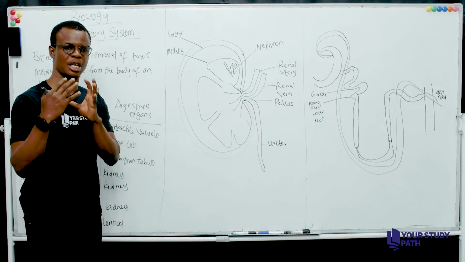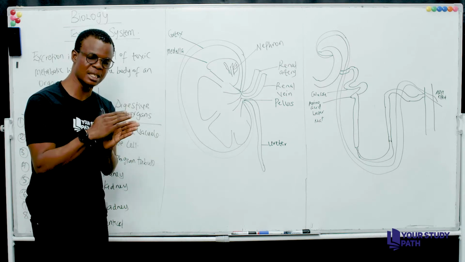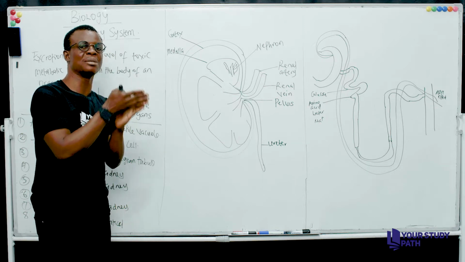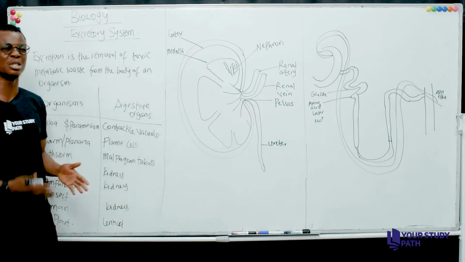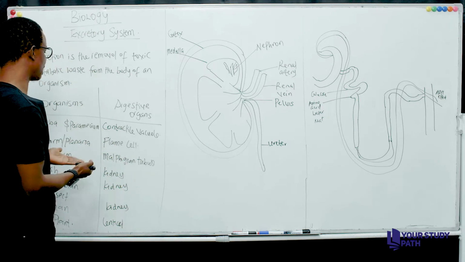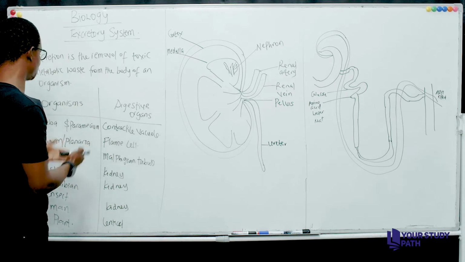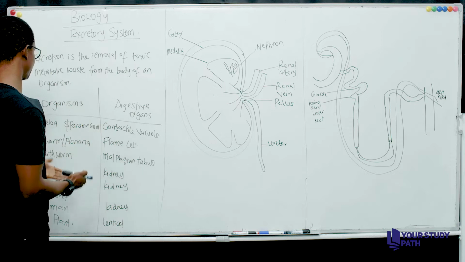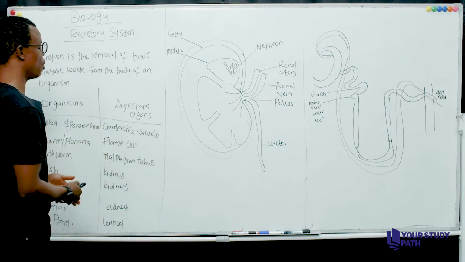So it will start contracting to release the excess water inside. It releases it into the cytoplasm, into the cell surface, then into the environment. So this is literally how these simple unicellular organisms carry out excretion.